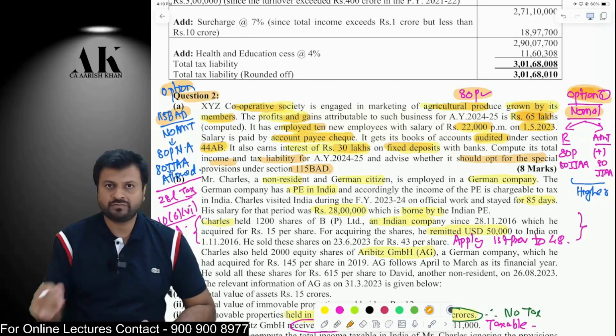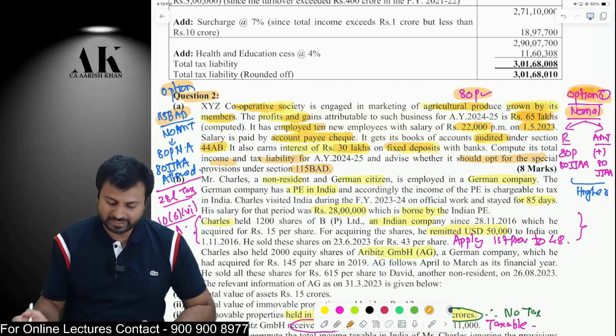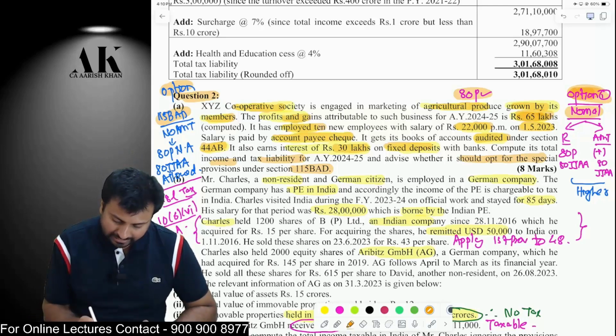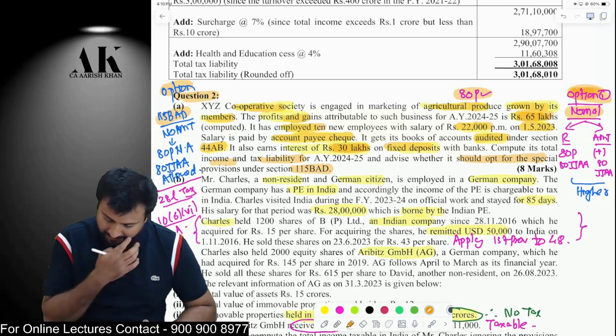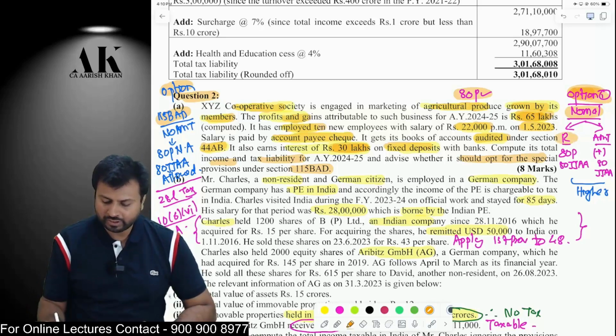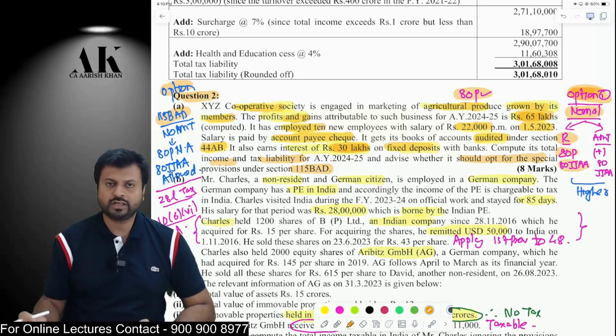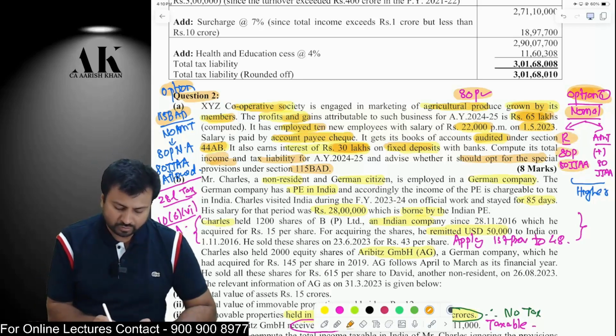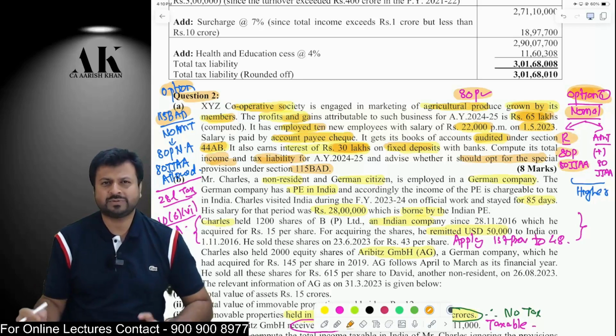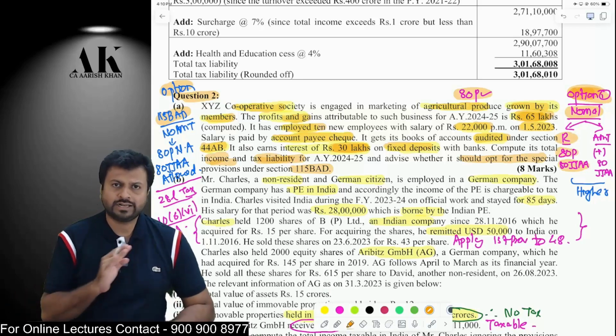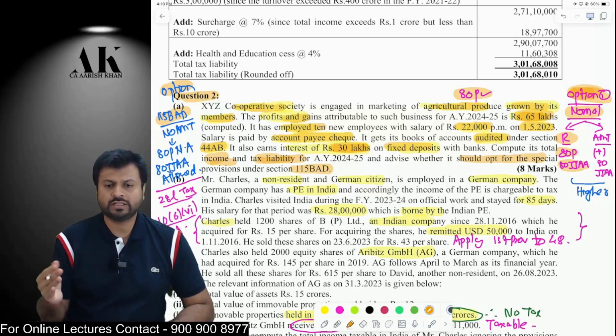65 lakhs is your profit from your ATP, and then another 30 lakhs you have earned from interest. Then in regular provision, you will get the ATP deduction, you will get the 80JJAA deduction also. Both the deductions will be available to you, and then you will compute your total income and tax liability. Tax liability as per regular provision will be up to 10,000 at 10%, above 10,000 at 20%, and above 20,000 it is 30% income tax, and surcharge and cess, if applicable, will be imposed on you.